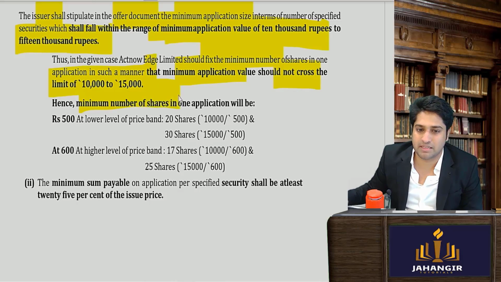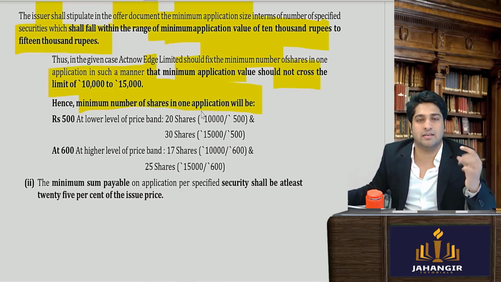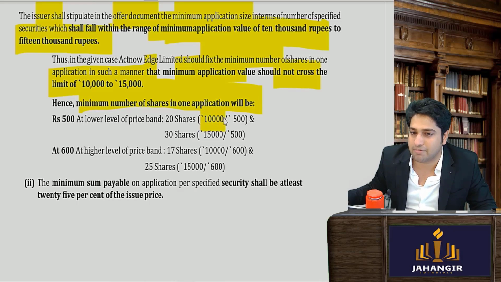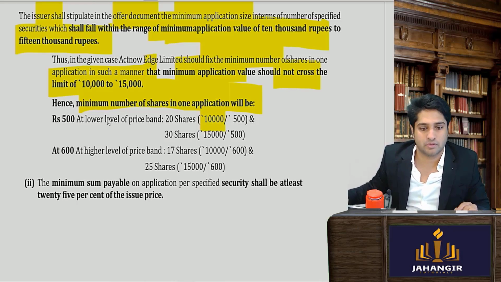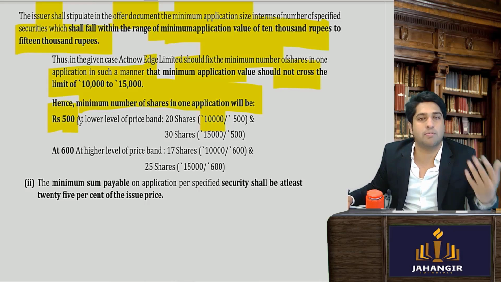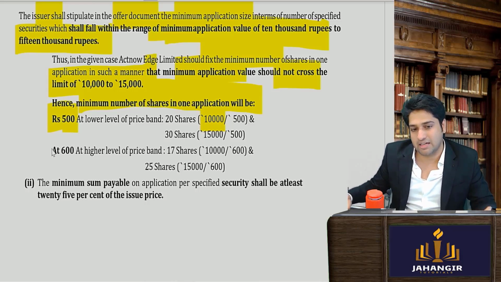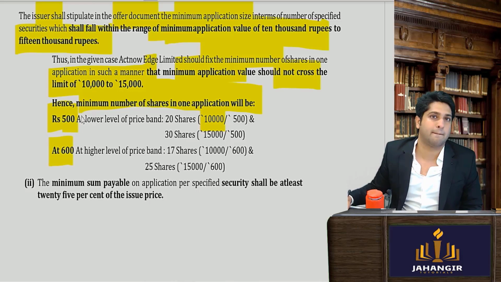So let's see what is the minimum application of shares that one will make. First I am going to take that the company has set the application size as 10,000. Okay, so at 500 level, at the lower band, and at the upper band at 600 level, what is it?